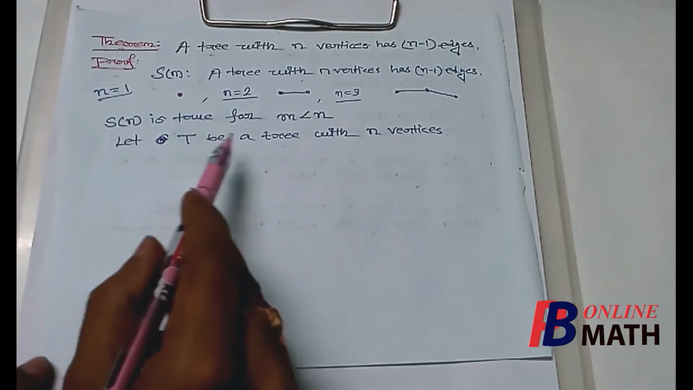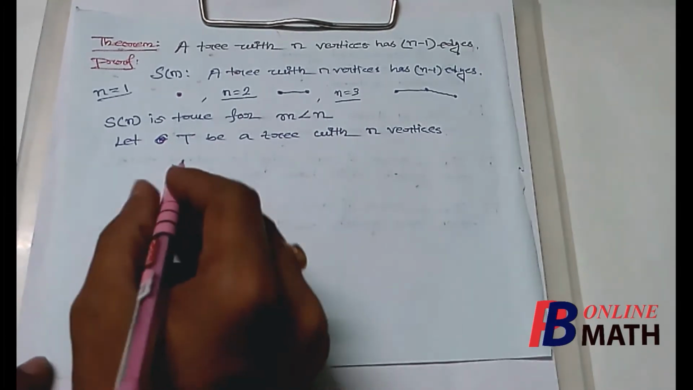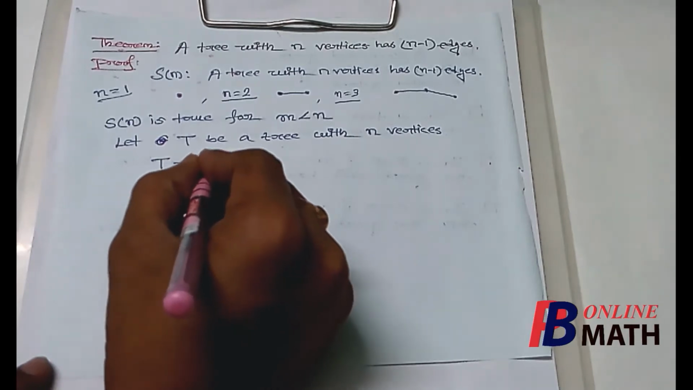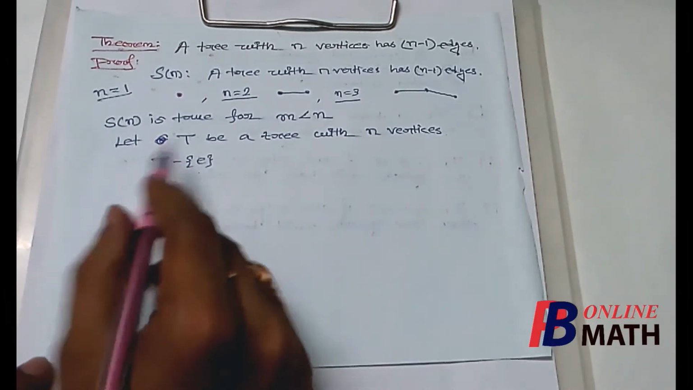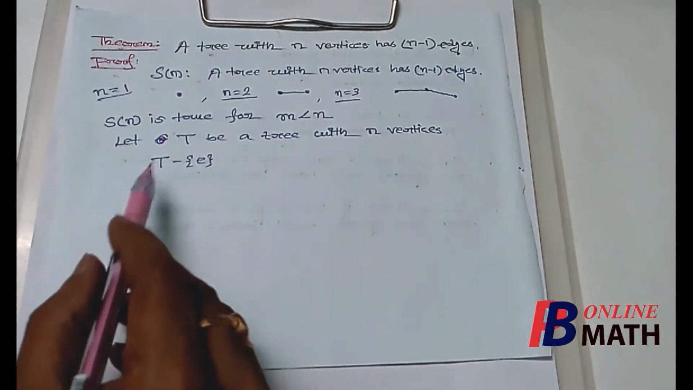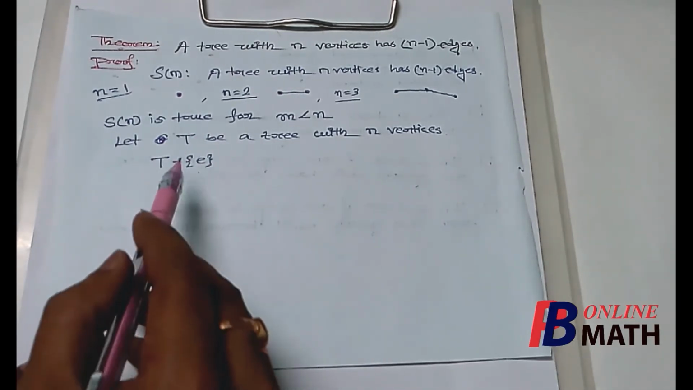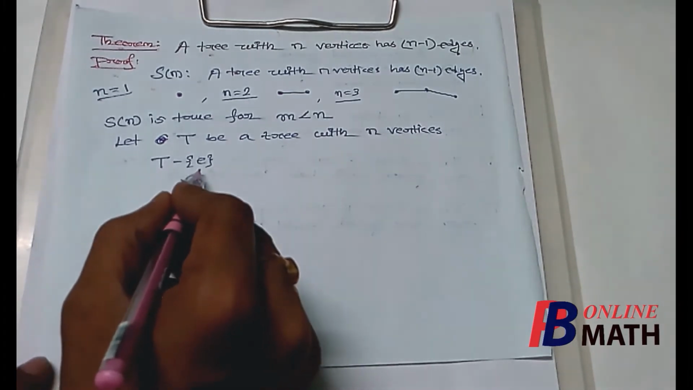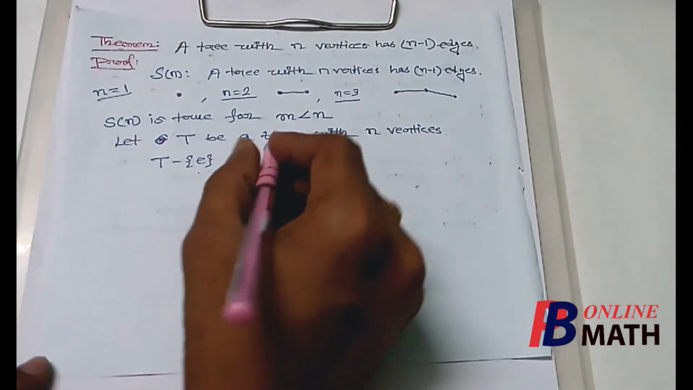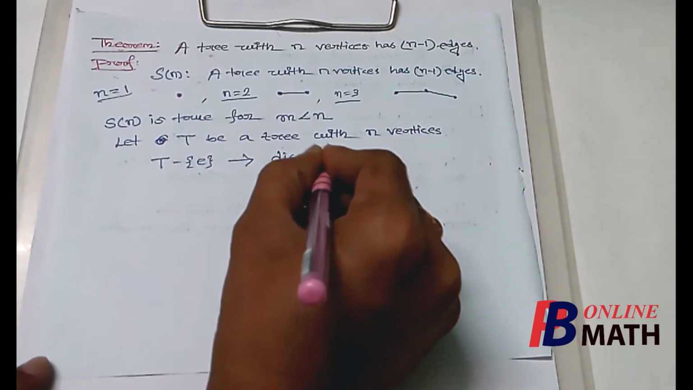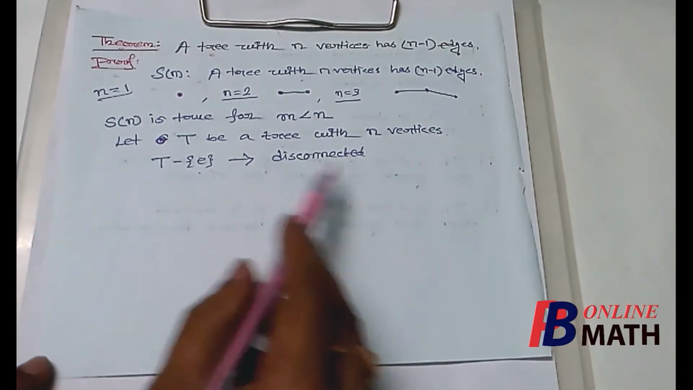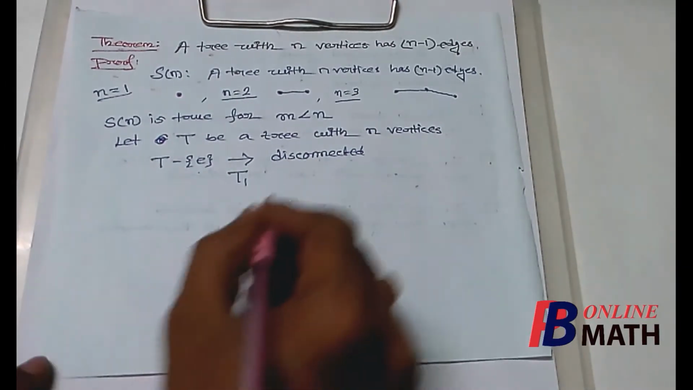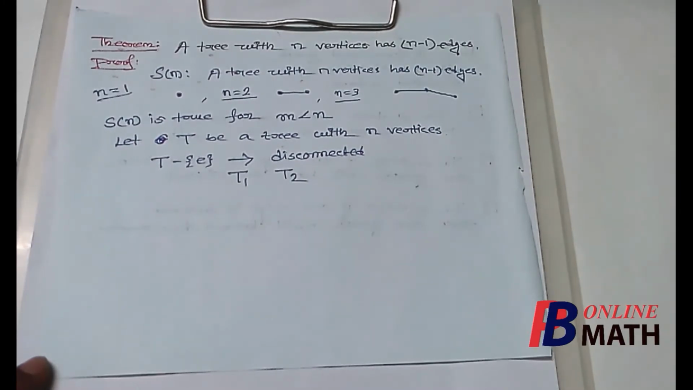Now since T is a tree which has n vertices, suppose we delete one edge from this tree. Suppose we are deleting the edge E from this tree. Now we know from a property that if we delete one edge from a tree, then the tree becomes a disconnected graph. So now if we delete one edge from T, this becomes a disconnected graph which has two components. Let T1 be the first component and T2 be the second component.